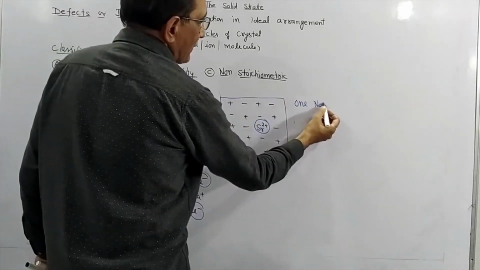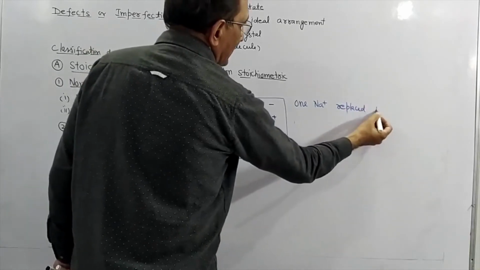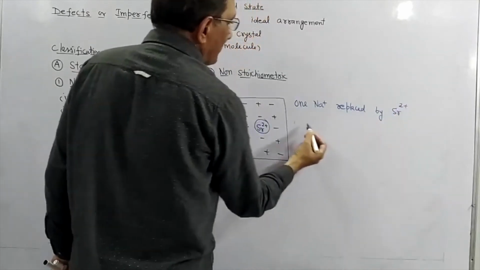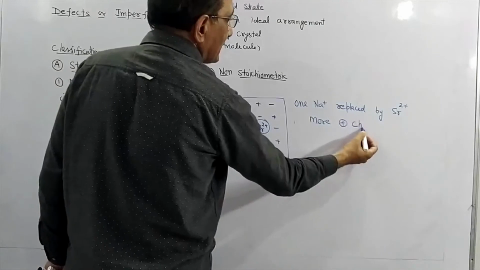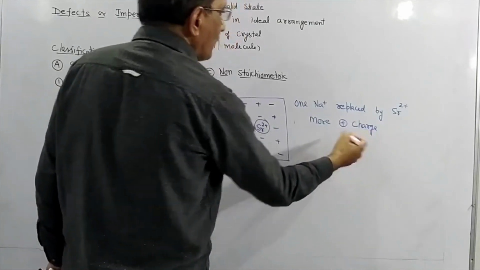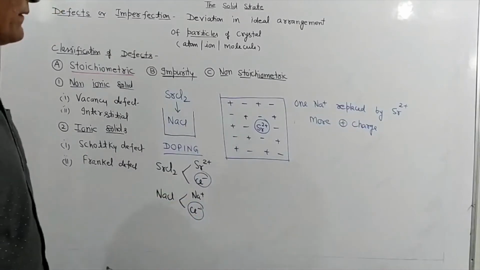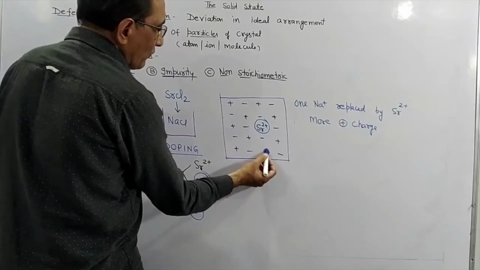One Na positive replaced by strontium plus 2. It means there will be more positive charge in the crystal. And how can we maintain this charge? Again, how can we maintain the neutrality? One cation from a nearby site will move out.